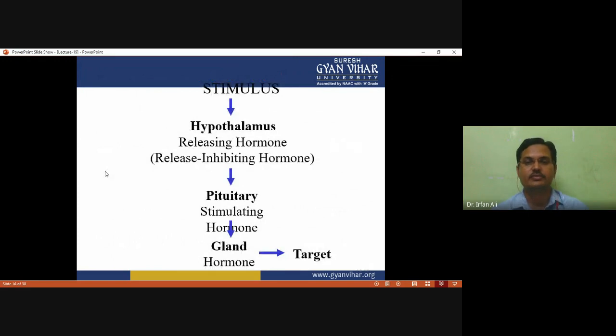So in this period, we see how these glands work together. The hypothalamus receives a stimulus, and it releases hormones and release-inhibiting hormones, which control the release of pituitary gland hormones, and the pituitary gland stimulating hormones act on target sites.